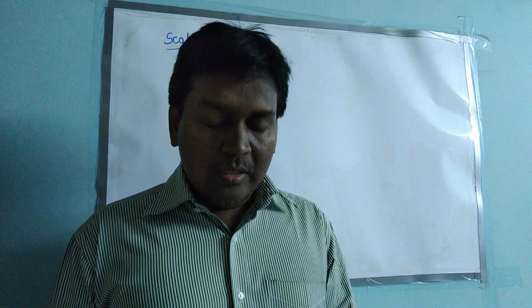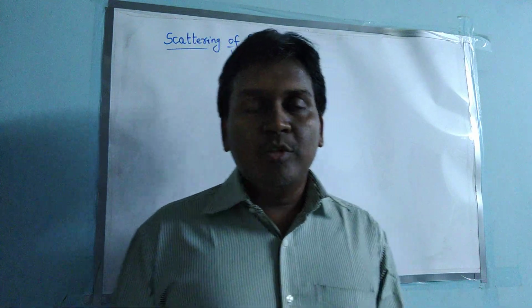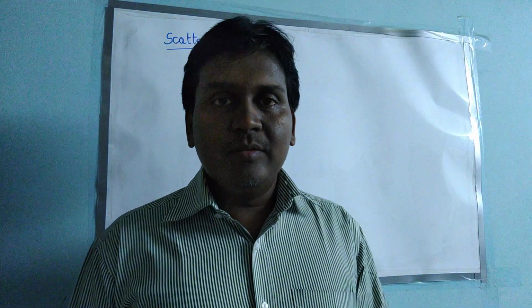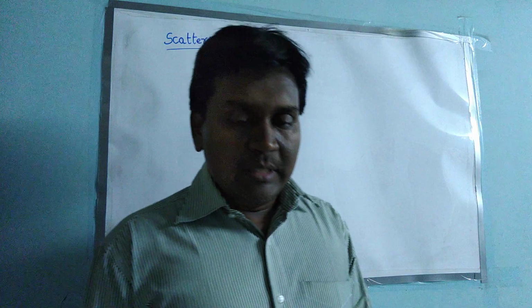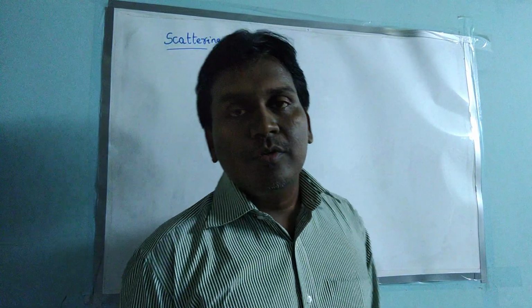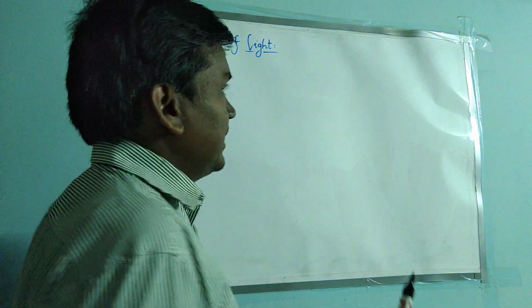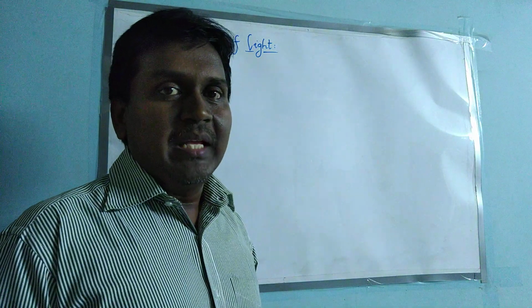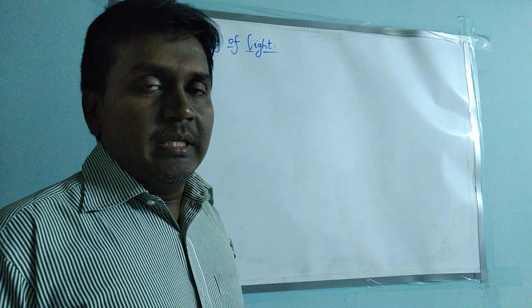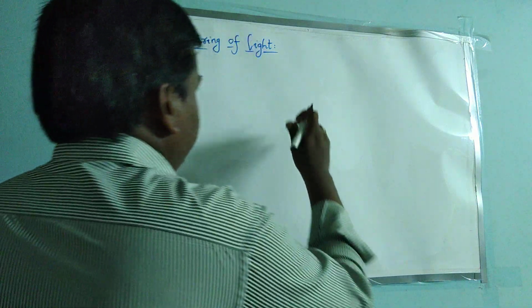When this scattering of light takes place, we know that in the atmosphere there are a large number of atoms or molecules. Whenever light is incident on them, this phenomenon takes place. Before going further, we should know what light is and how light is incident on the atom or molecule. Here we will consider the light ray.